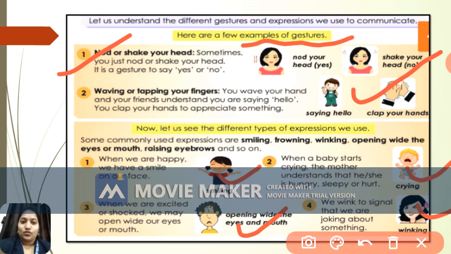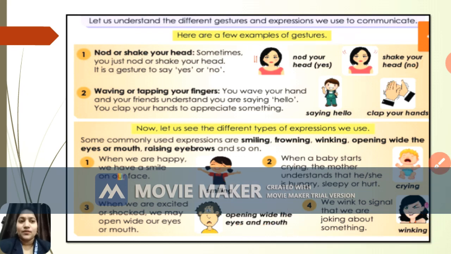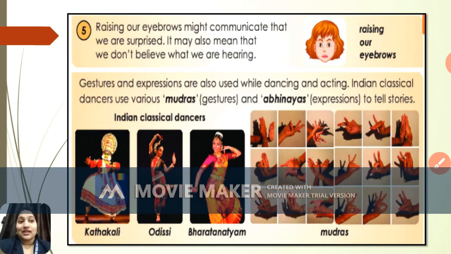So here you can see this is part of our expression, which is shown on our face, different particular emotions, right? Let's say further, raising our eyebrows can even tell us that we are surprised. It may also say that we don't believe what we have heard. So it is also a part of expression only. Now, gestures and expressions are also used while dancing and acting. Indian classical dancers use various mudras, that is gestures, and abhinayas, that is expressions, to tell stories.